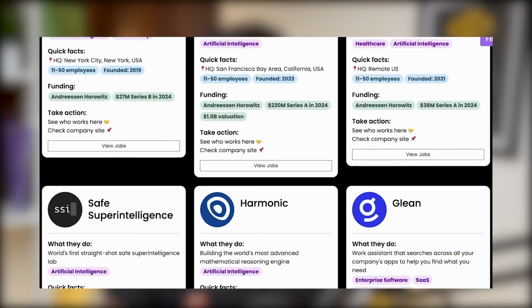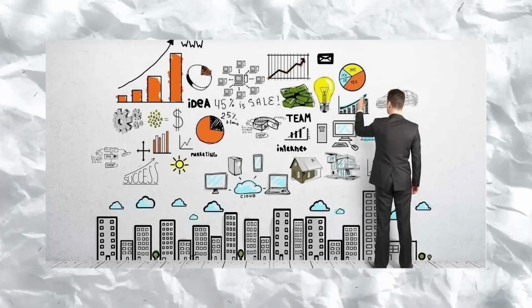Hey guys, welcome to this LangChain crash course for beginners. If you're curious about building AI applications, then you are in the right place. Whether you're a developer, entrepreneur, or just somebody interested in AI, this course is for you.